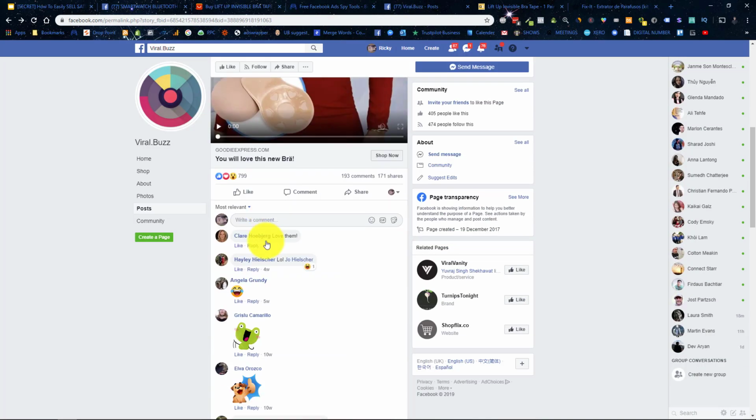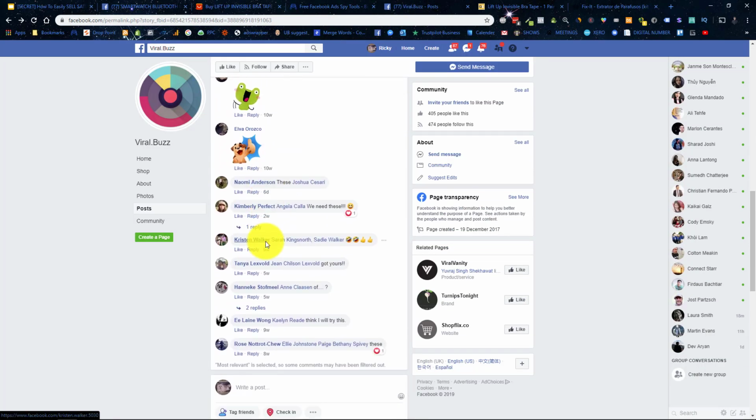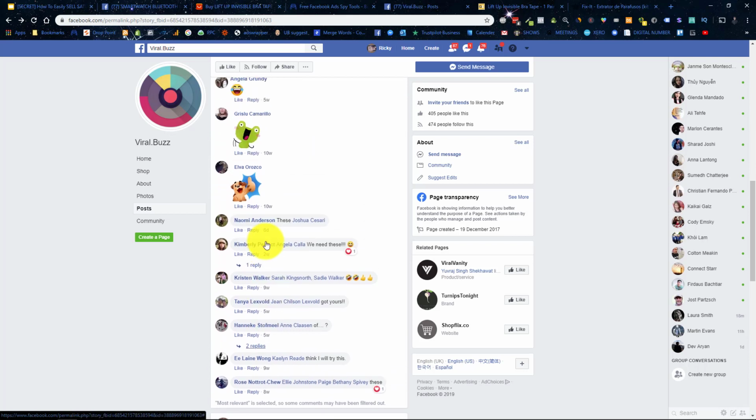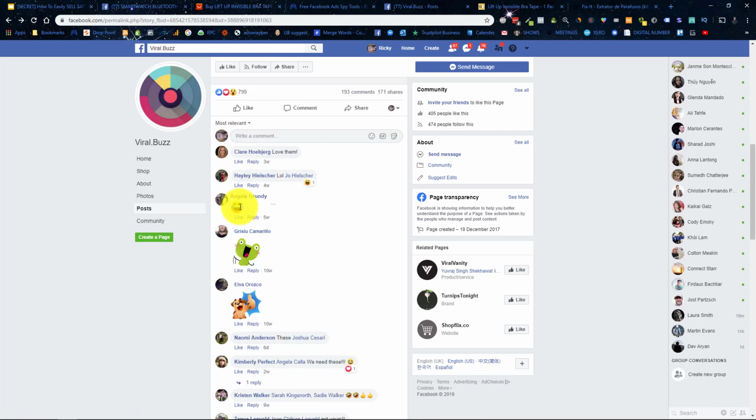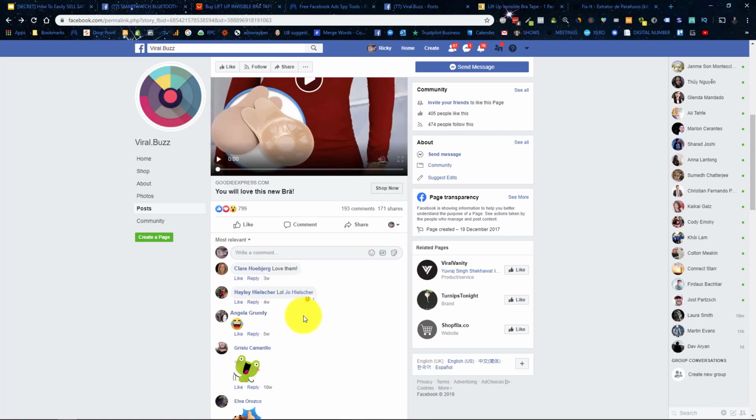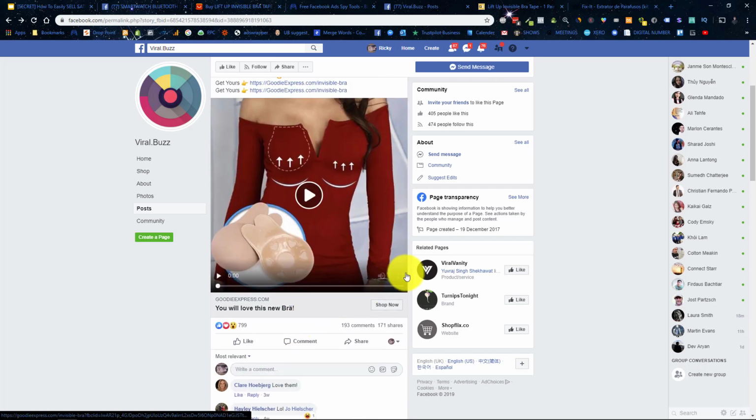If we have a look at the actual ad itself, we can see that it has good feedback. Women are quite interested in this item. When I look at these items, I like to make sure that it doesn't have any negative reviews, because otherwise that can seriously hurt you. So that's just my gut feeling.